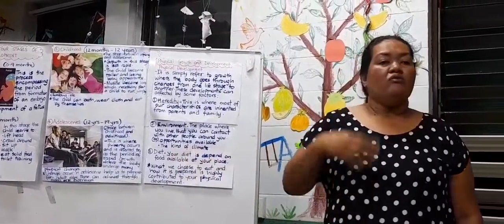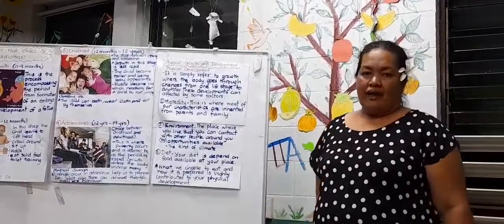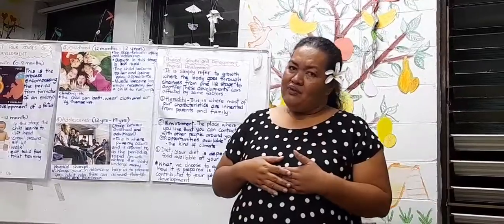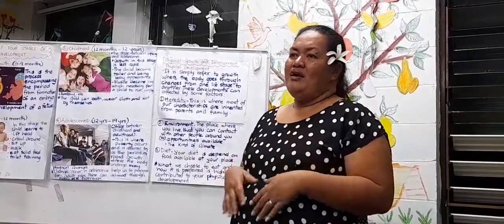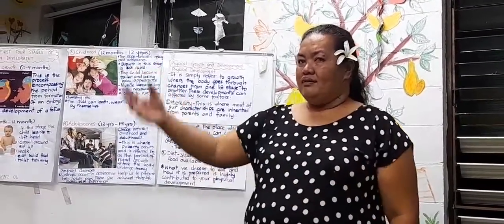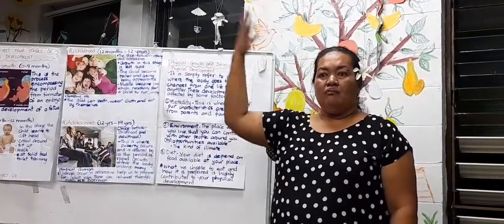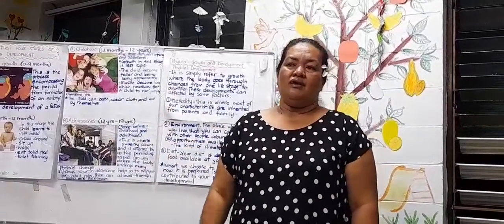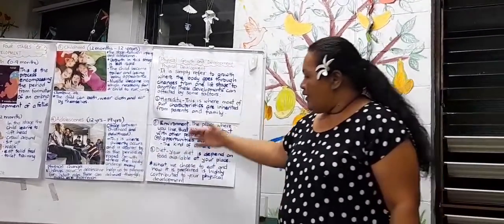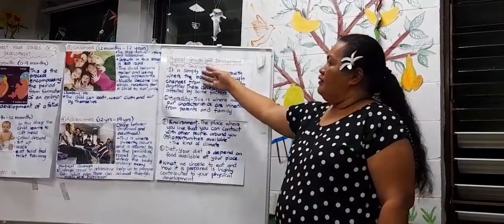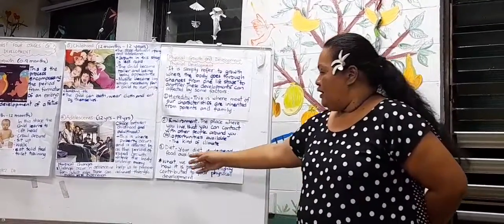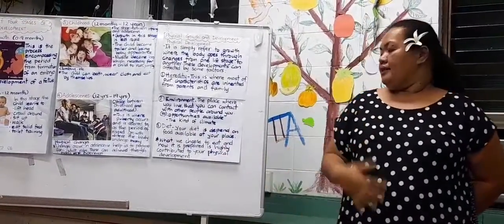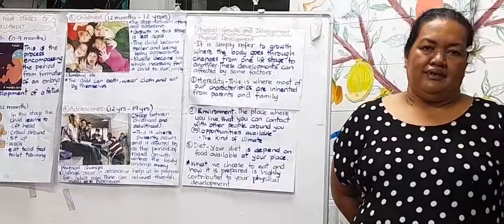Your diet depends on the food available in your place. Most of us who live here in Fiji eat very healthy, because there are plenty of vegetables we can find in the market. Compared to Tuvalu and Kiribati, where we know it's poor soil, we can't grow those kinds of vegetables. So diet is very important in the physical development of a human being. What we choose to eat and how it is prepared highly contributes to your physical development.